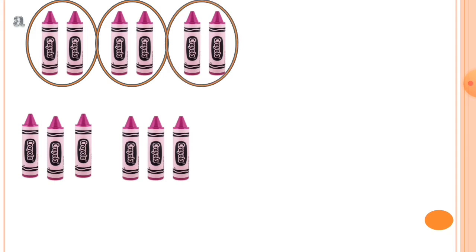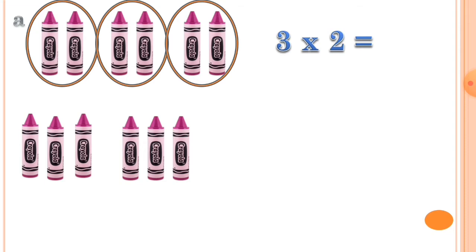Now another group of 2 crayons. Now check this, we are making 3 groups, and each group has 2 crayons.